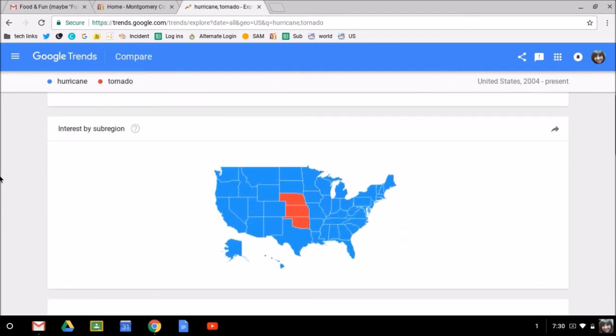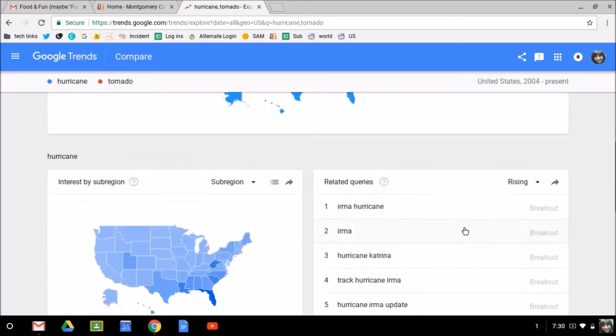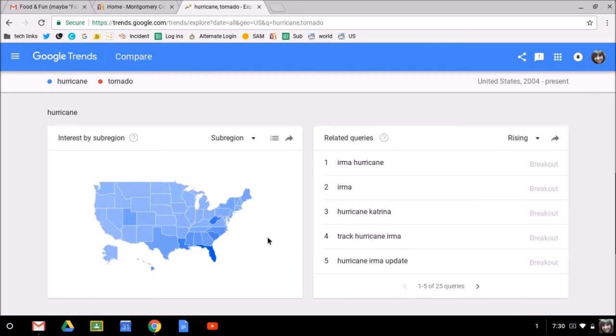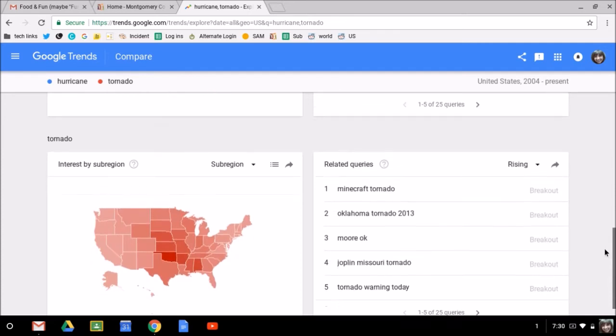Check this out. By subregion, there are 3 states that search tornadoes more than hurricanes. This isn't hard to figure out at all. These are states where tornadoes happen pretty frequently. And again, I can see the blue map for the interest in hurricanes. I can see the red map for the interest in tornadoes.